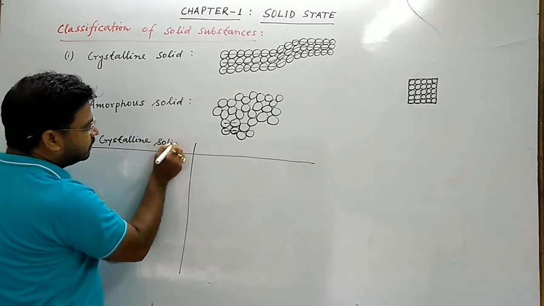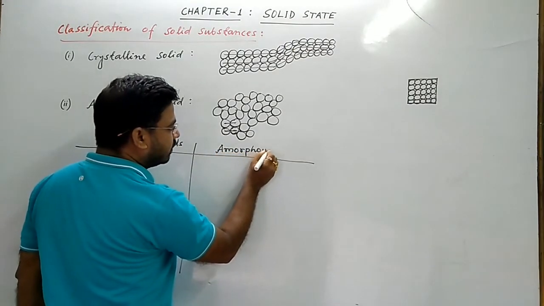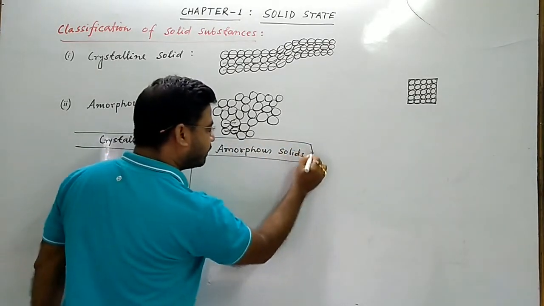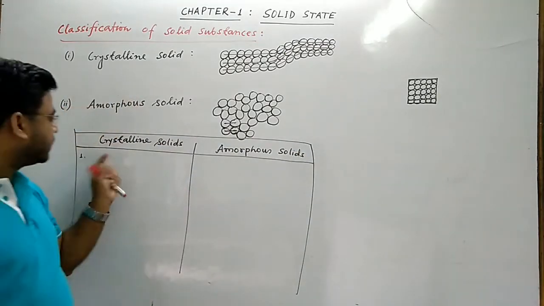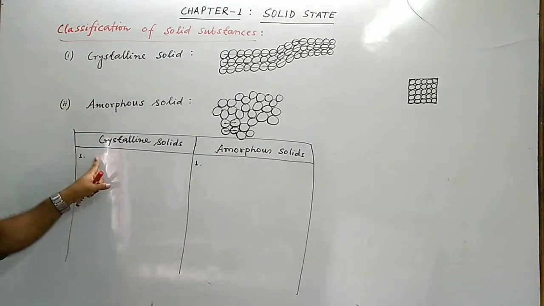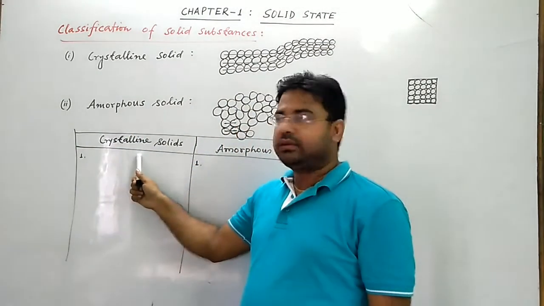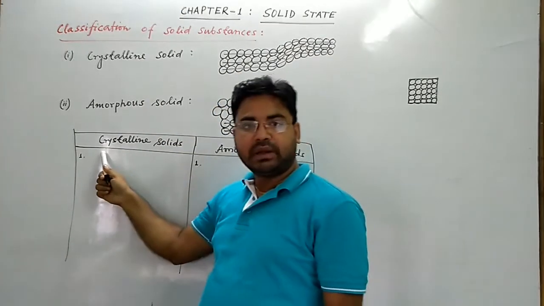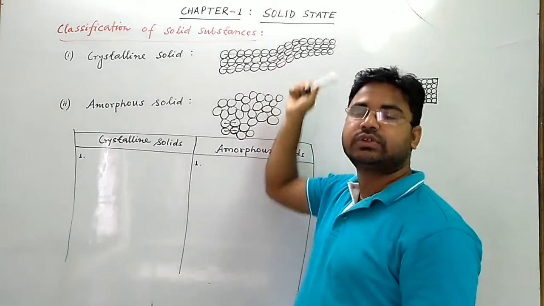Difference between crystalline and amorphous solid. First, number one, by the definition you can write one difference. तो crystalline solid का definition था: in this type of solid, the constituent particles are arranged in a regular manner in three-dimensional space containing long range as well as short range order.